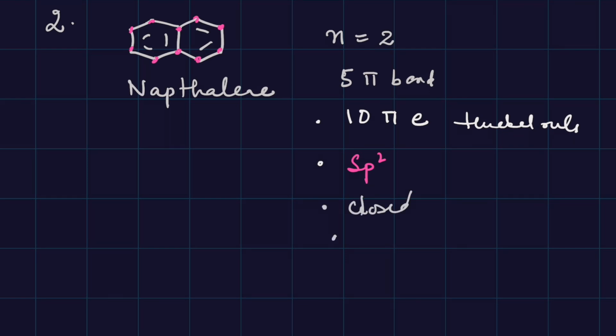and delocalization is possible. Just see, ये यहाँ आ जाएगा, ये यहाँ आ जाएगा, ये यहाँ आ जाएगा. All can move. So delocalization. So this is aromatic. One more example.